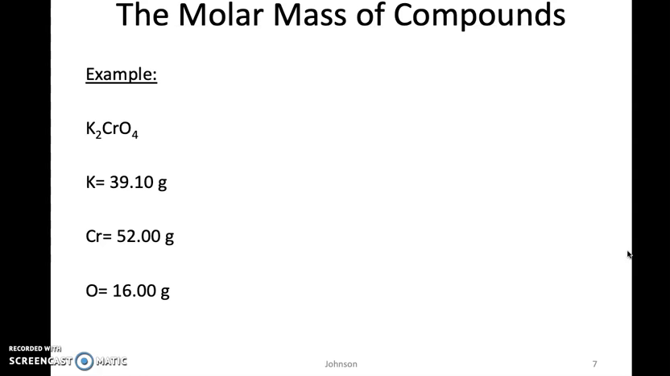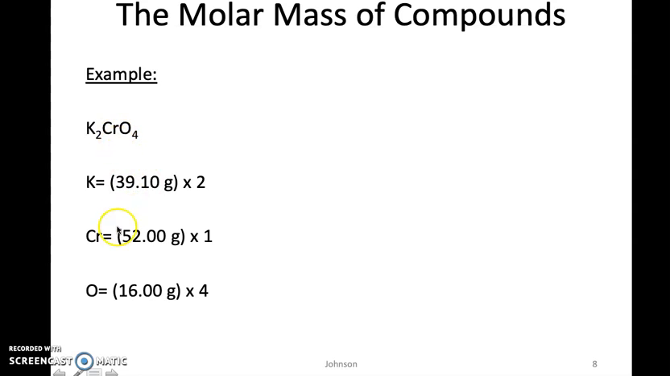So we have a compound here. This is potassium chromate, okay? We know we have potassium and we have CrO4, which is chromate. Hopefully you remember those polyatomics. If you don't, be reviewing those. We have to look at how many of each element we have. So how many potassium do we have? We have 2, right? So we're going to multiply it by 2.